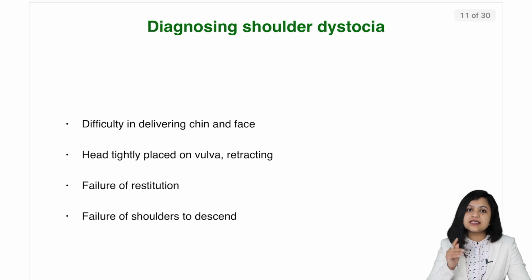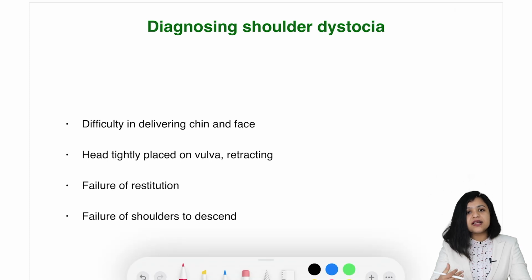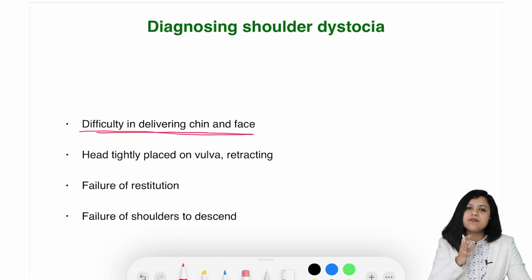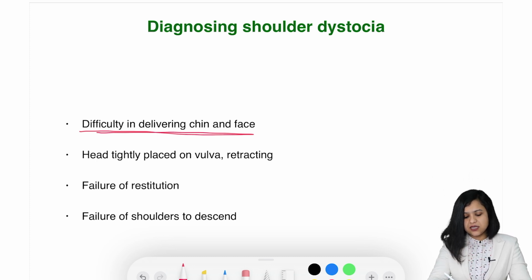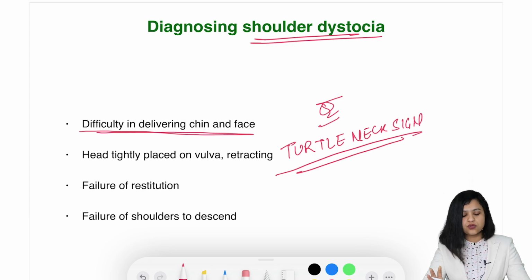So first is the diagnosis of shoulder dystocia. How do you diagnose it? There is difficulty in delivering the rest of the body after the delivery of the head. So difficulty in delivering the chin and face. Next, the head is tightly placed on the vulva and it is seen retracting. This is also called the turtle neck sign. Turtle neck sign is seen in shoulder dystocia.